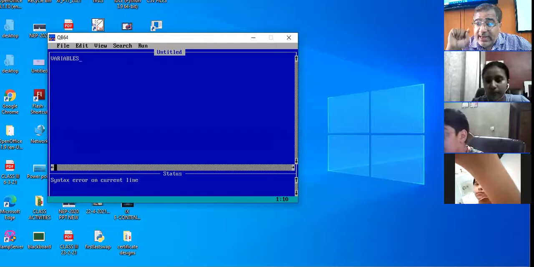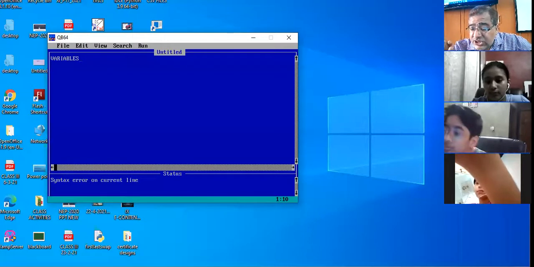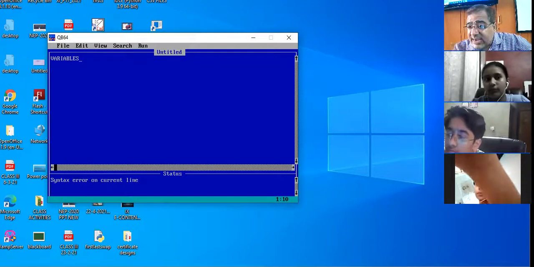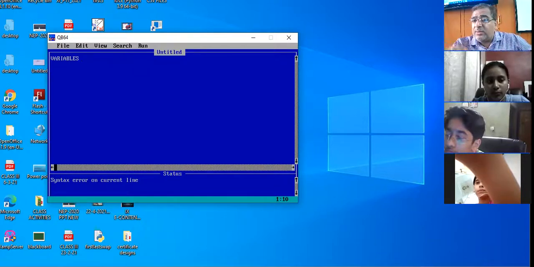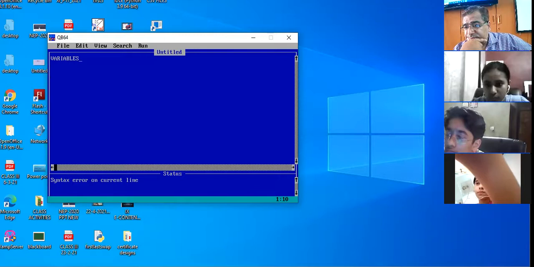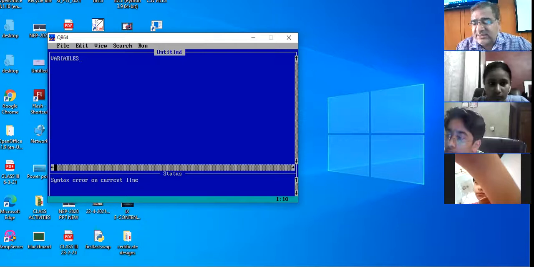So 129 is the address of the house located in the Dilbag Nagar area. Now there is not only one house in Dilbag Nagar, there will be multiple houses. Every house has a unique address. No two houses can have the same number.